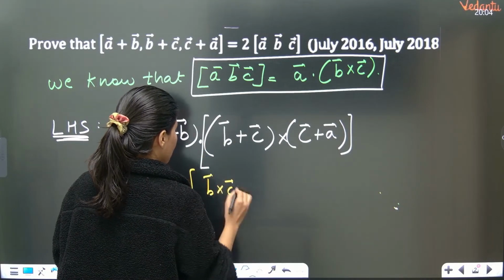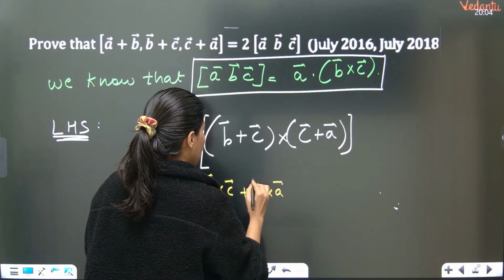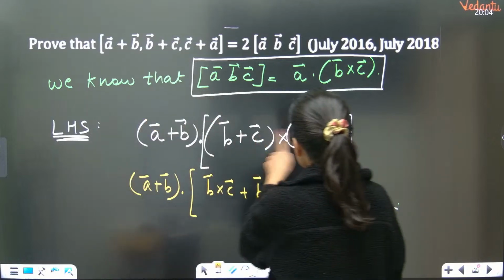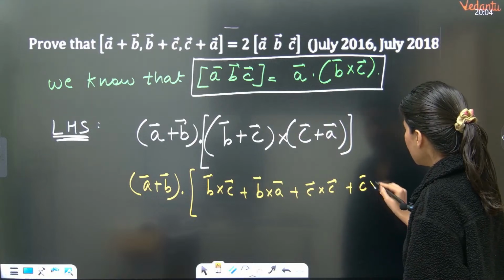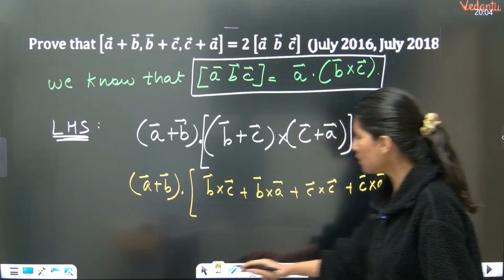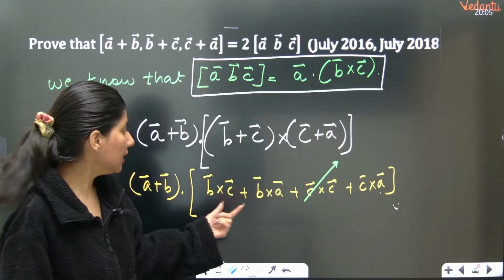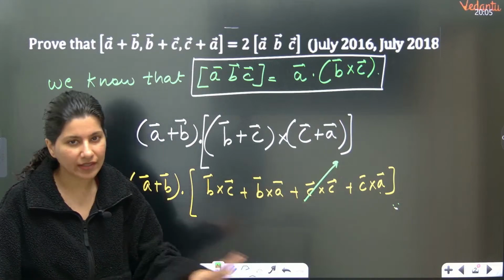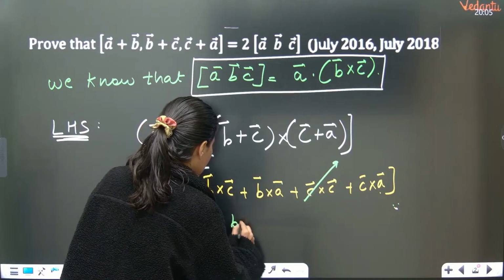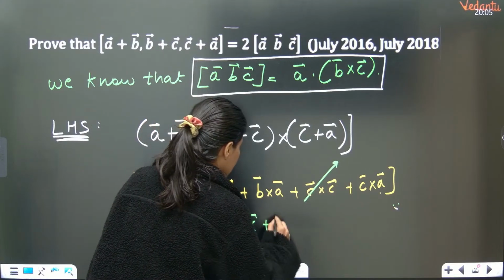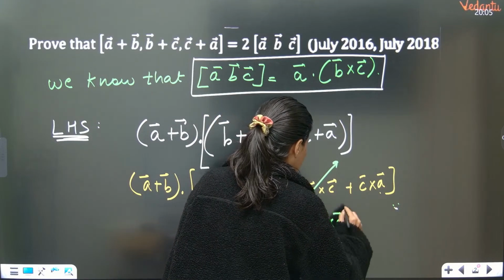B cross C, then plus B cross A, then plus C cross C, normal distribution, and then plus C cross A. Now C cross C will become 0 because the cross product between two same vectors or two parallel vectors is 0. So this is B cross C plus B cross A plus C cross A.